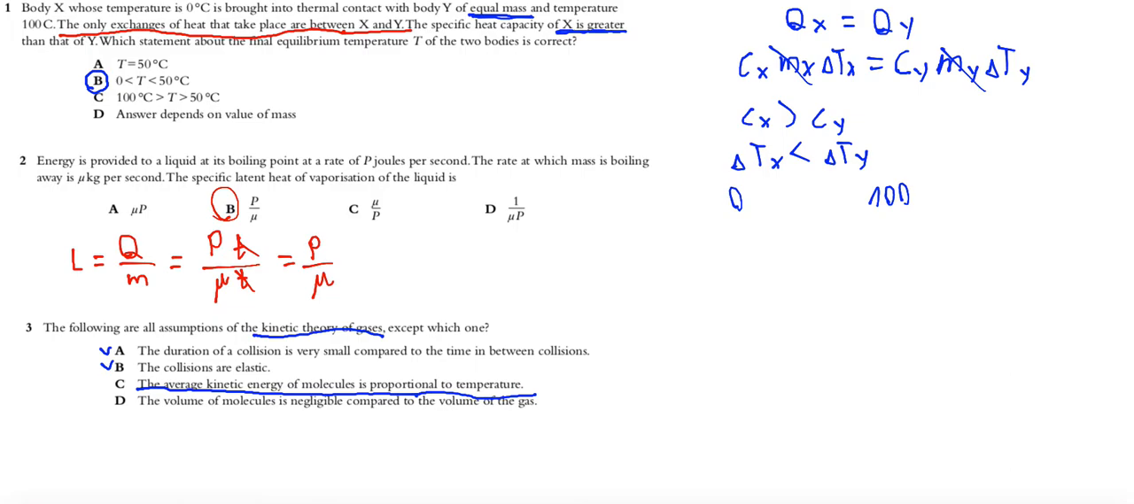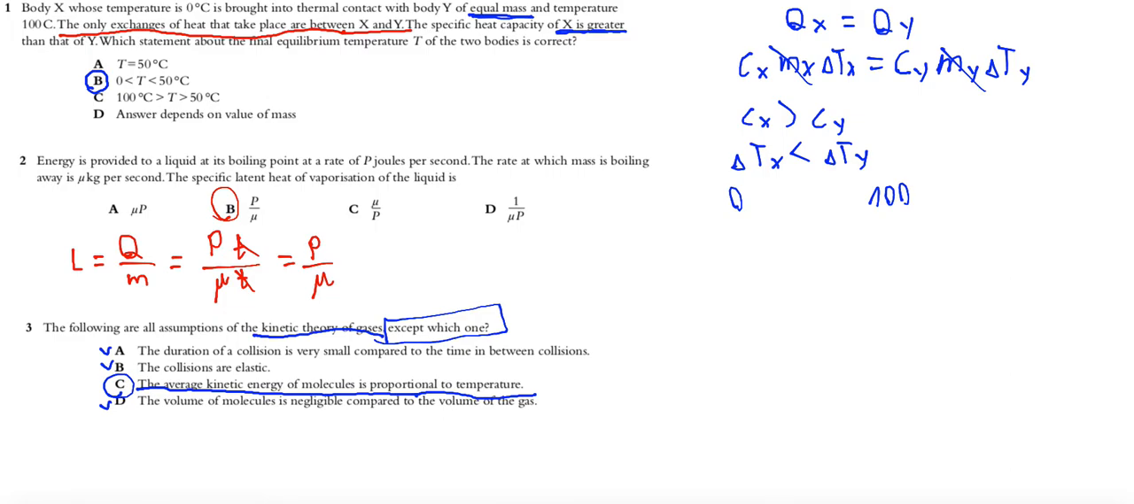Let's check D. The volume of molecules is negligible compared to the volume of the gas. Okay, this is true, this is part of kinetic theory, so there is only one which is not true, C. So answer for exercise number 3 is C.